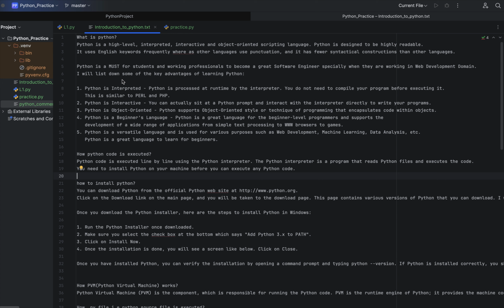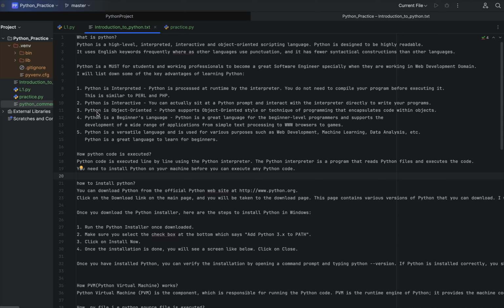I have listed below some of the advantages of Python. The first advantage is that Python is interpreted, meaning Python is processed at runtime by the interpreter. You do not need to compile your program before executing it. This is basically similar to Perl and PHP. Another advantage is that Python is interactive. This means you can sit at the Python prompt and interact with the interpreter directly to write your programs. This makes Python interactive.